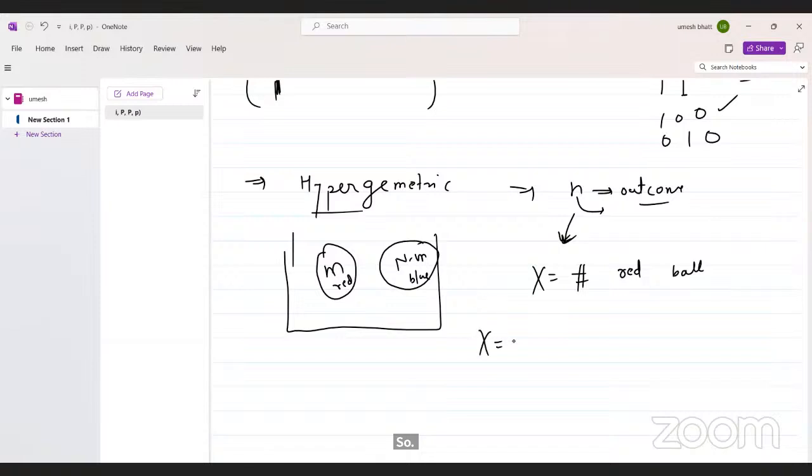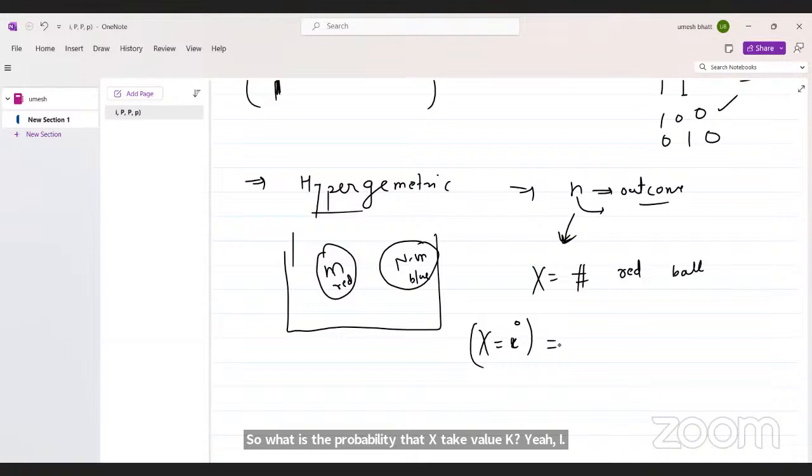What is the probability that X takes value I? I is the number of red balls in the selection.